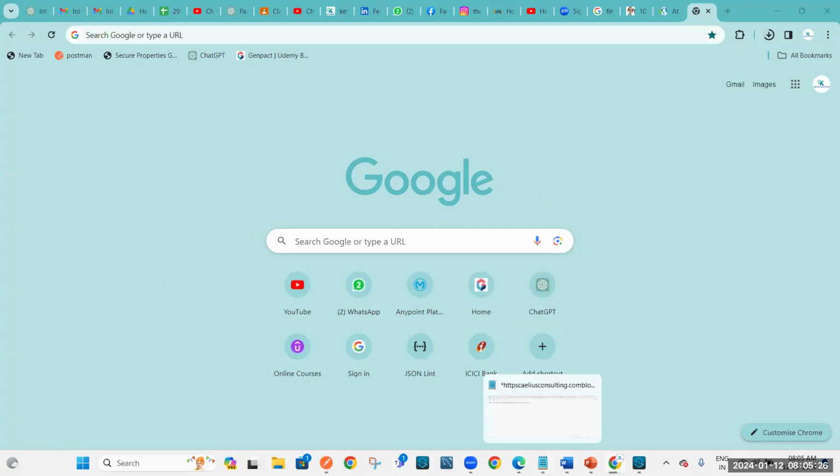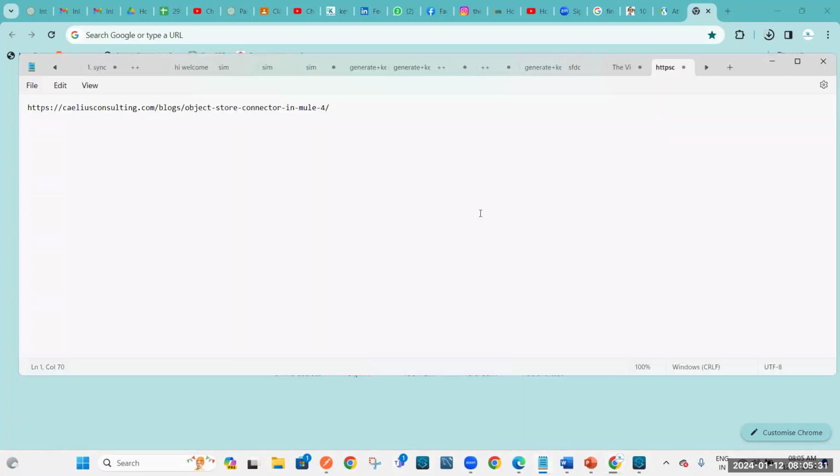So last session, what we did, we created one API, right? API stands for Application Programming Interface. It acts as a mediator between two things. That is called an API. Okay. Next.